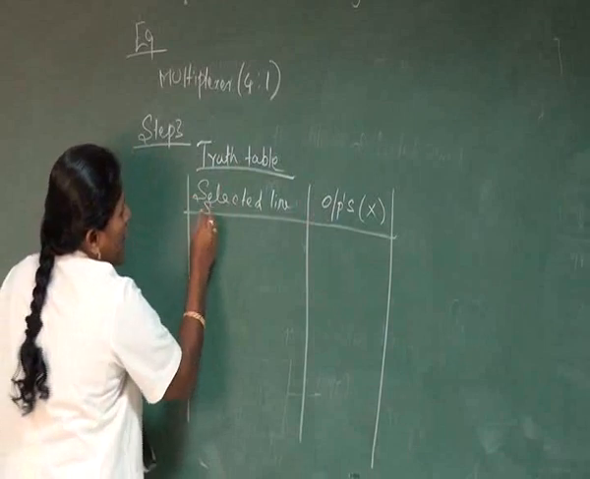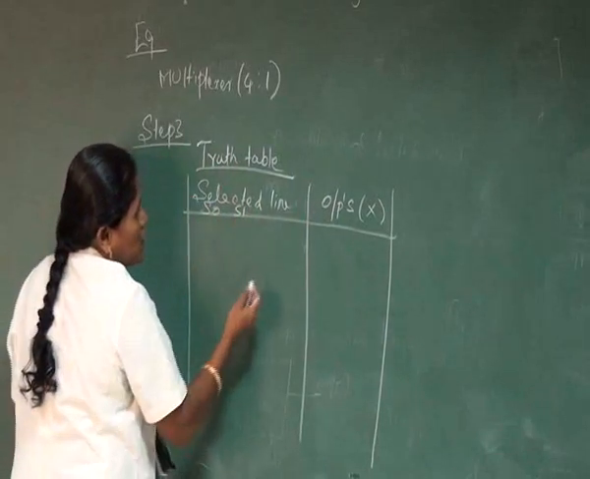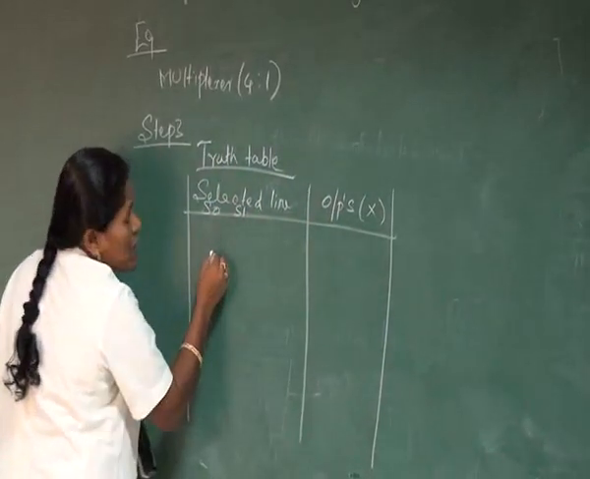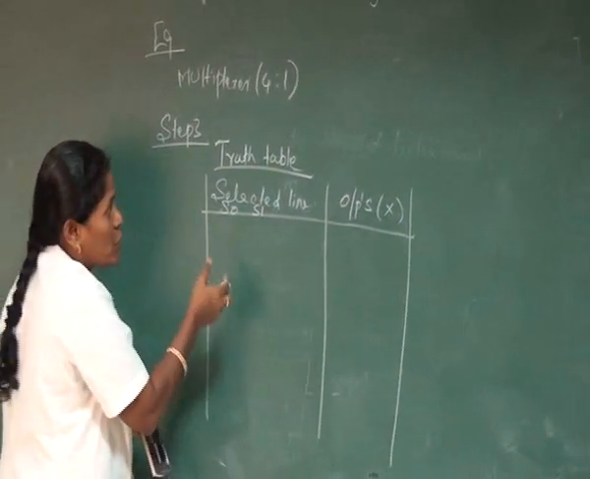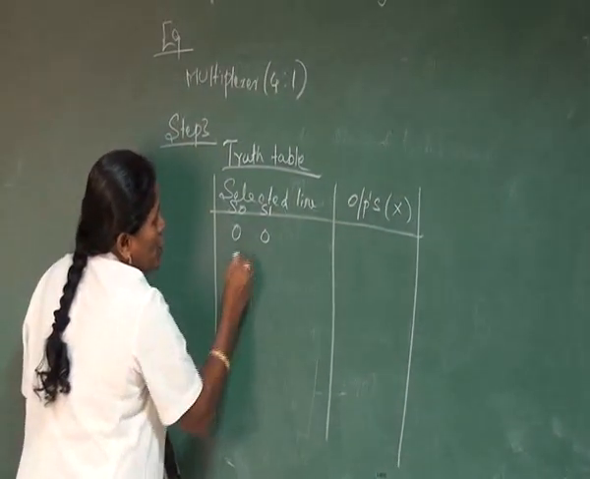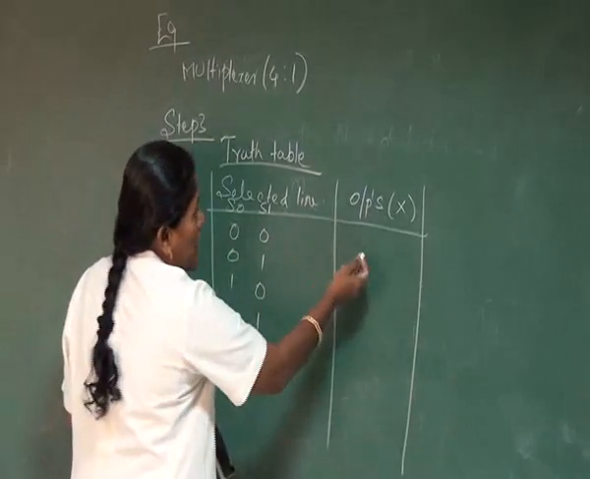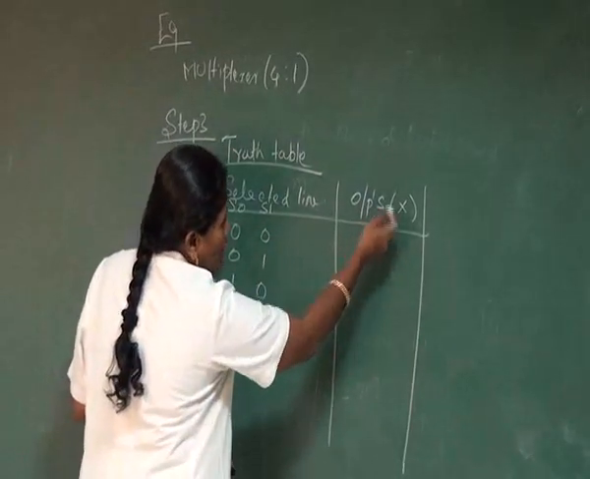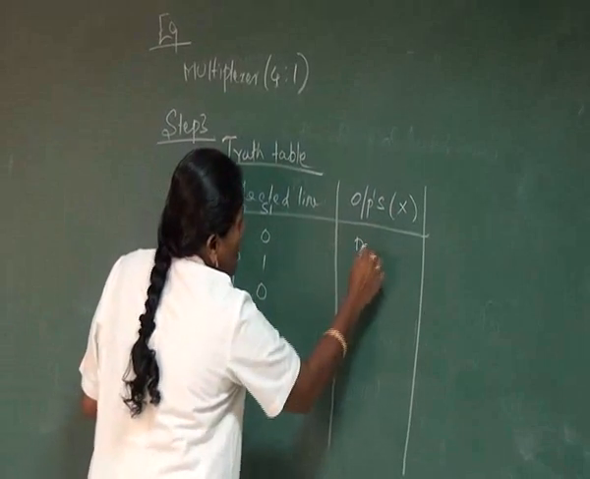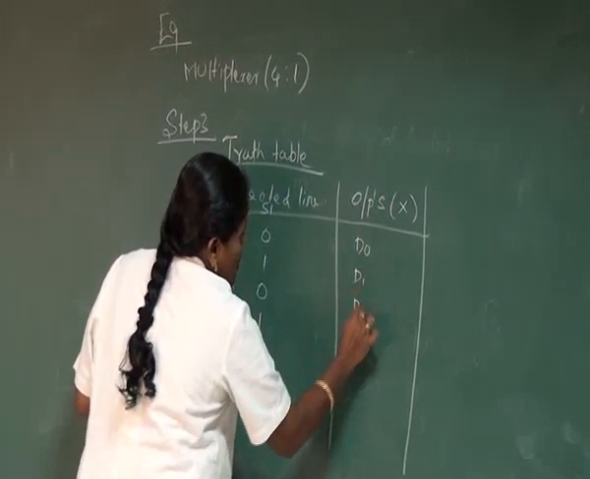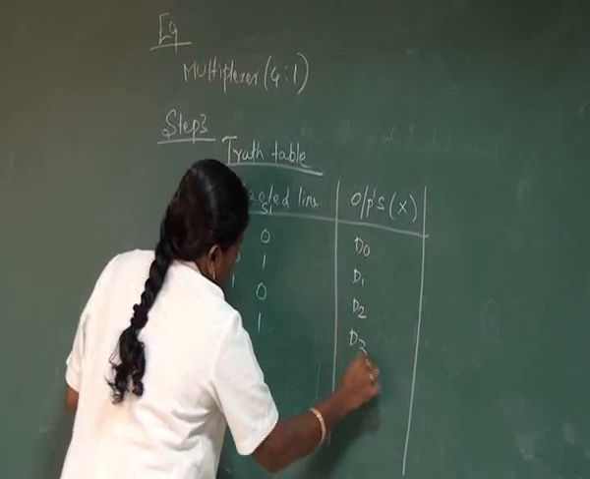So here the selected lines are S0 and then S1. If the number of inputs is 2, then the options are 4: 0 0, 0 1, 1 0 and then 1 1. So the data received at the output X is D0, D1, D2 and then D3.